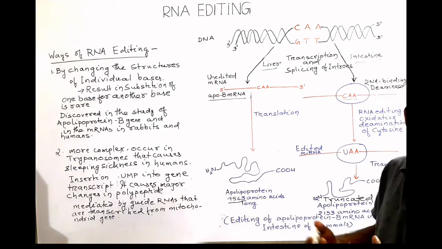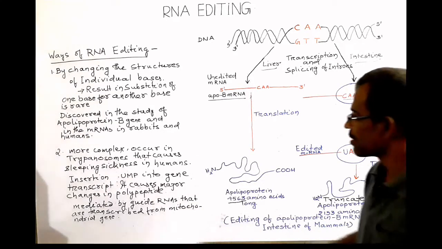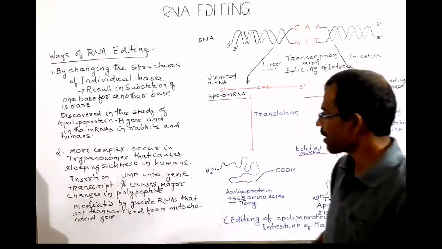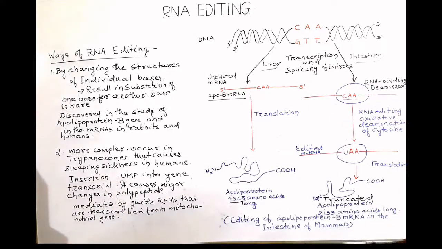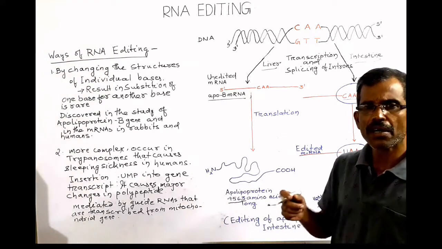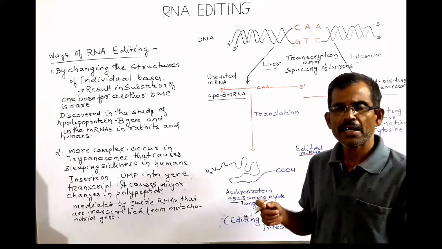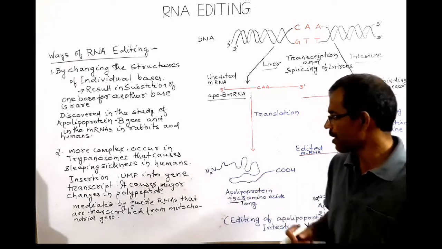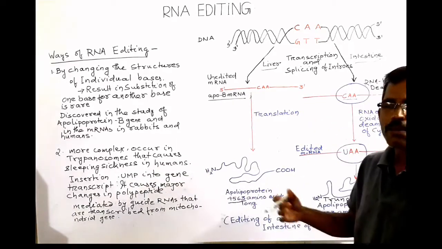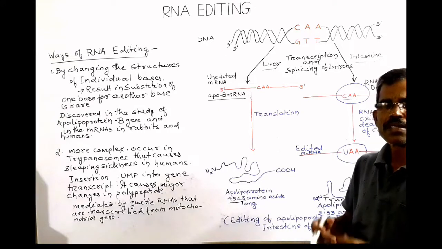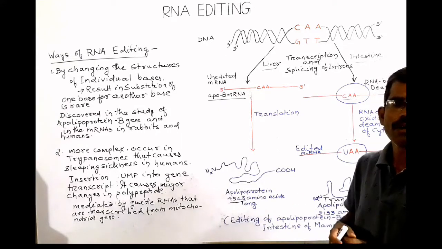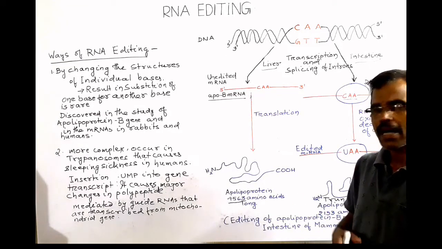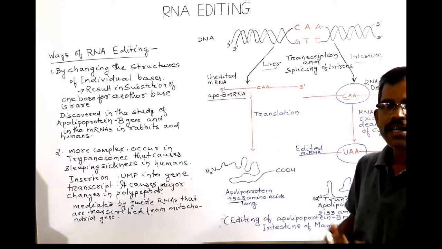So these guide RNAs help in this type of RNA editing that occurs due to the insertion or deletion of uridyl monophosphate. How does it occur? The guide RNAs are partially complementary to the pre-mRNAs that result in the formation of a gap. The gap contains adenine.